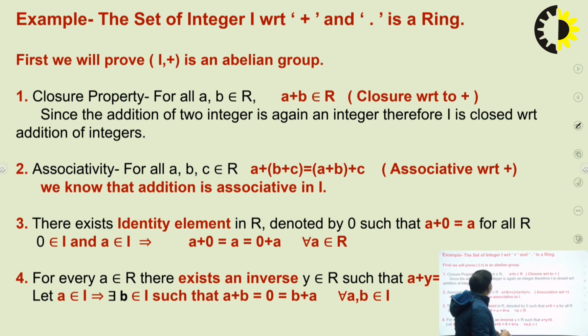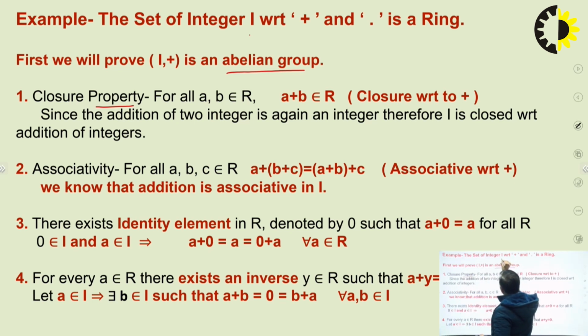Now see the example. The set of integers I with respect to addition and multiplication will form a ring. So first we will check whether it forms an abelian group or not. First is the closure property. For the closure property we will take any two elements of the integers and check that the output belongs to R or not.